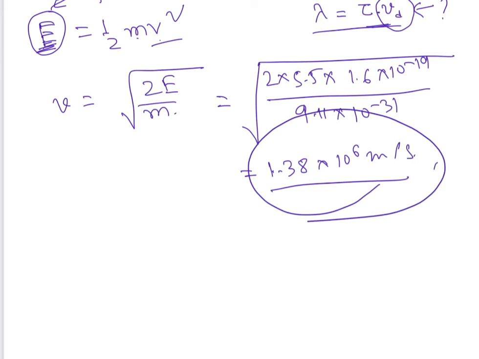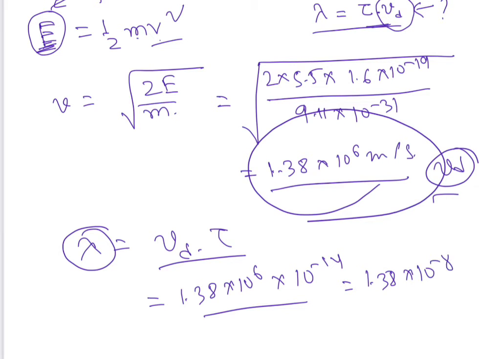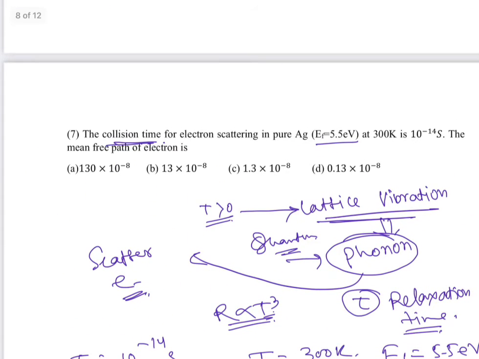So we got the Vd or drift velocity. If we want the mean free path, that is this drift velocity into tau. This velocity is 1.38 into 10 to the power 6 multiplied by 10 to the power minus 14. Ultimately it will come 1.38 into 10 to the power minus 8 meter. See which answer we are close to. Yes, this one. So answer C is correct.